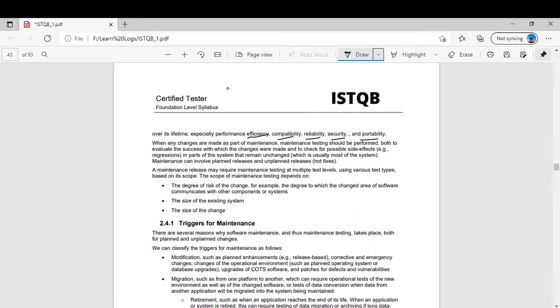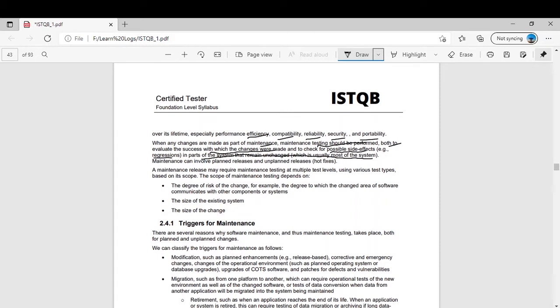When any changes are made as part of maintenance, testing should be performed. It is very critical. If you have made any changes in the name of maintenance, you have to do the maintenance testing. And here the very important topic of impact analysis comes, which we will discuss in detail. Testing should be performed both to evaluate the success with which the changes were made and to check for possible side effects, e.g. regressions in parts of the system that remain unchanged, which is usually most of the system.